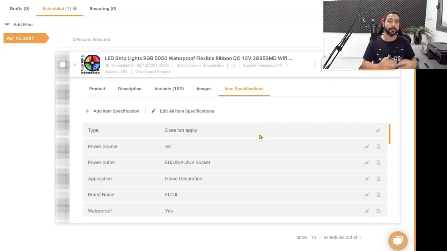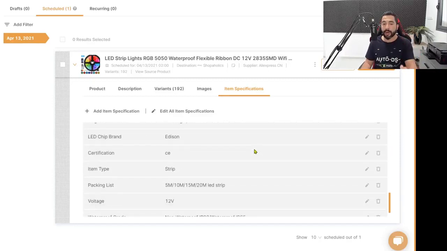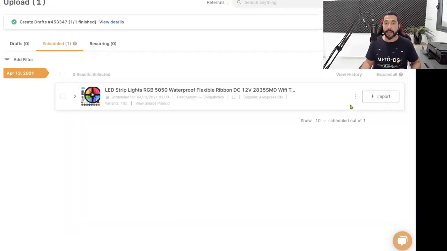That's always my recommendation, to get more people that will search and see your item using filters. There's a lot of customers who search on eBay by searching with the keyboard, which is great, but many of them also use the filtering options, and if you don't use the item specifications, they simply will not get to your product. So definitely use item specifications, and as you can see, AutoDS pulls as much information as possible from the supplier, and that is a really brief description on how to optimize your product page. Make sure to do it so that you will stand out more from your competitors. But once again, one-click importer, that's how simple it is. Hundreds of variations inside, no problem whatsoever.